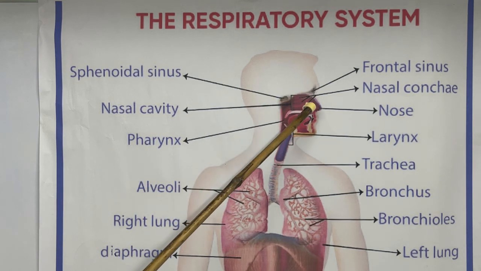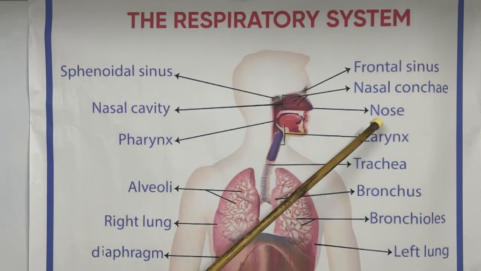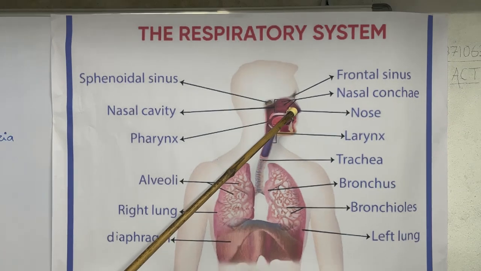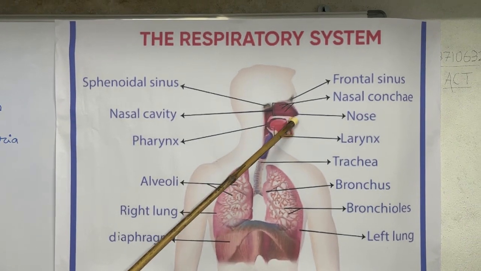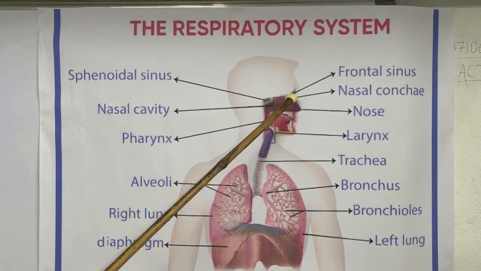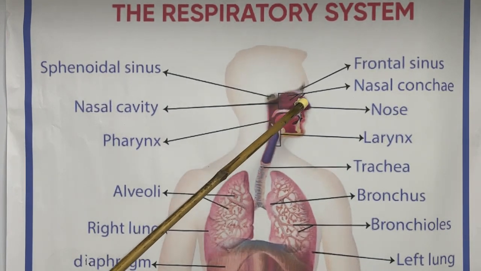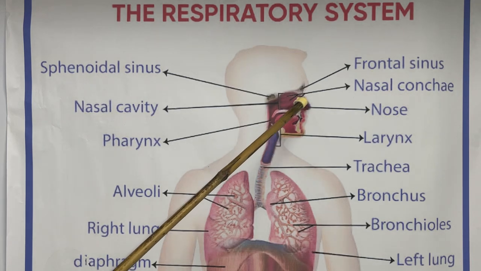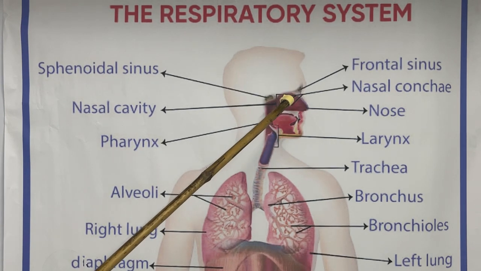The polluted air comes through the nostrils with some particles, and the hairs filter and remove the particles and let the clean air through.